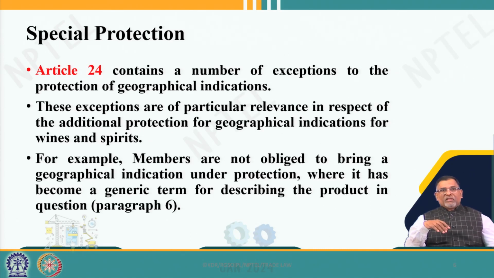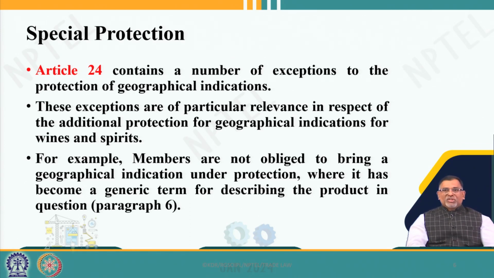And a special protection is given, contained under article 24, with regard to wines and spirits.